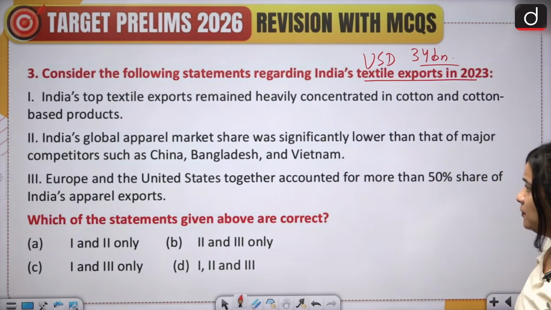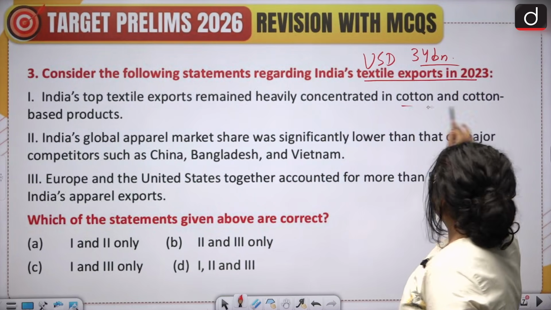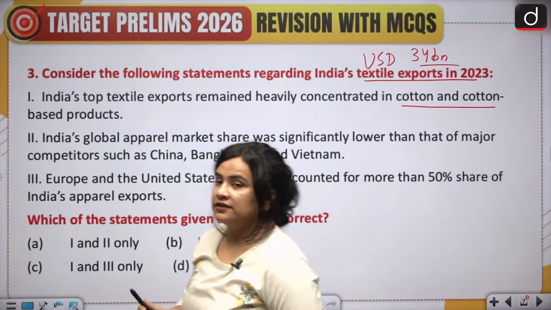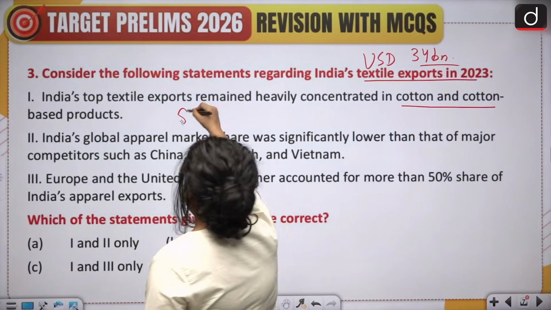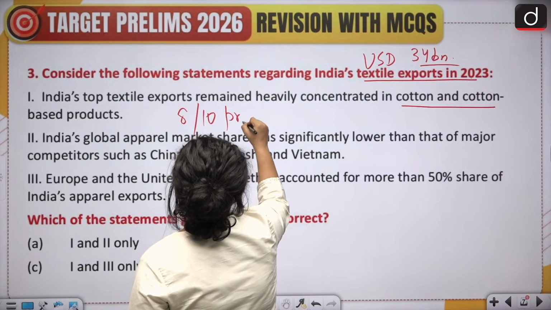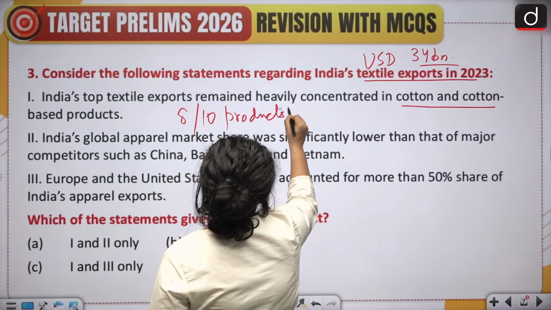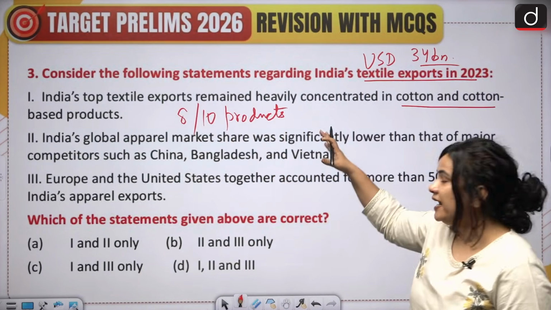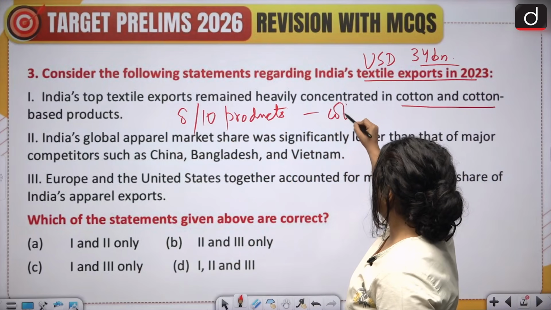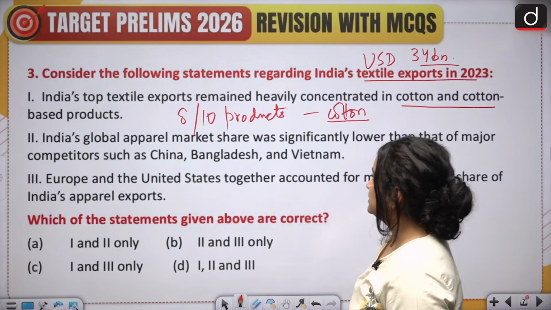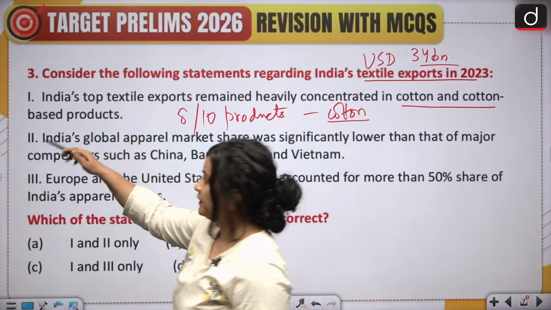1. India's top textile exports remained heavily concentrated in cotton and cotton-based products. Now this statement is indeed accurate. Why? Because 8 out of 10 products in India's apparel or textile export basket are cotton and cotton-based. So this statement is accurate.